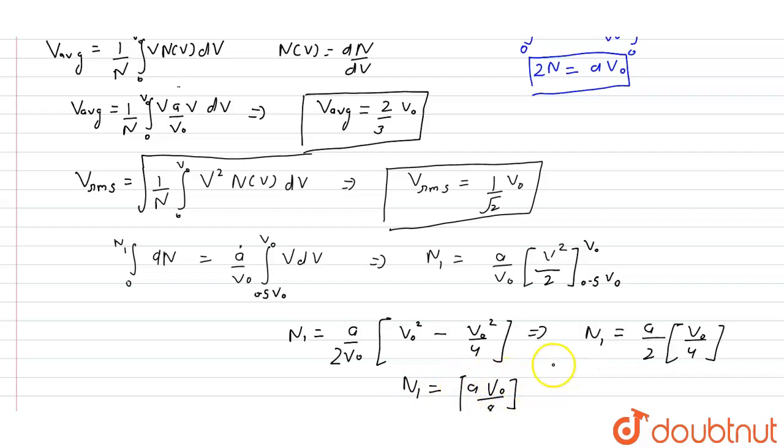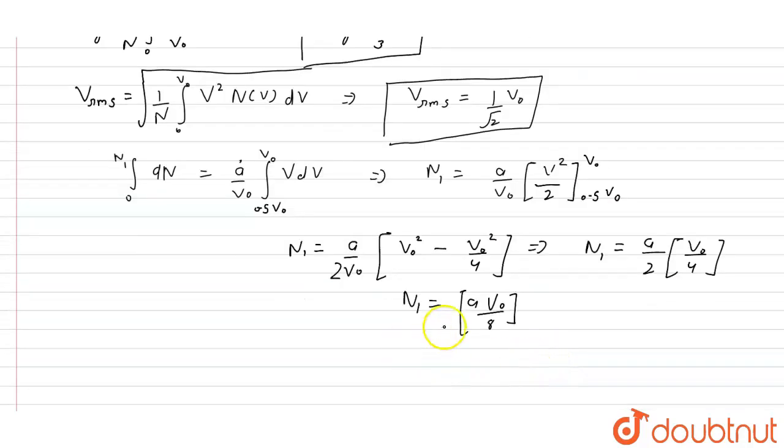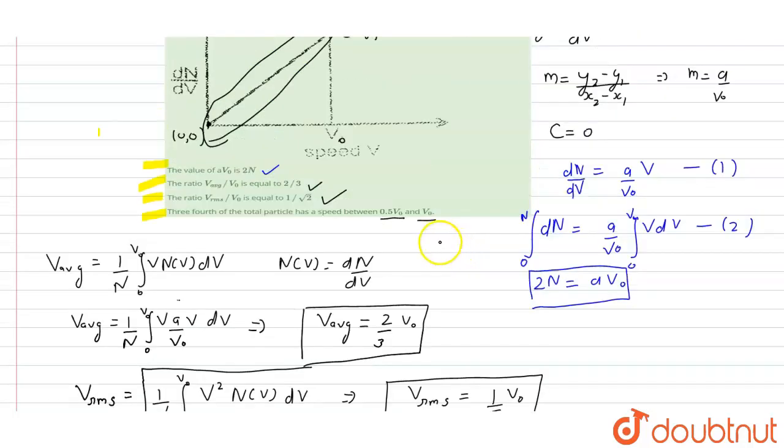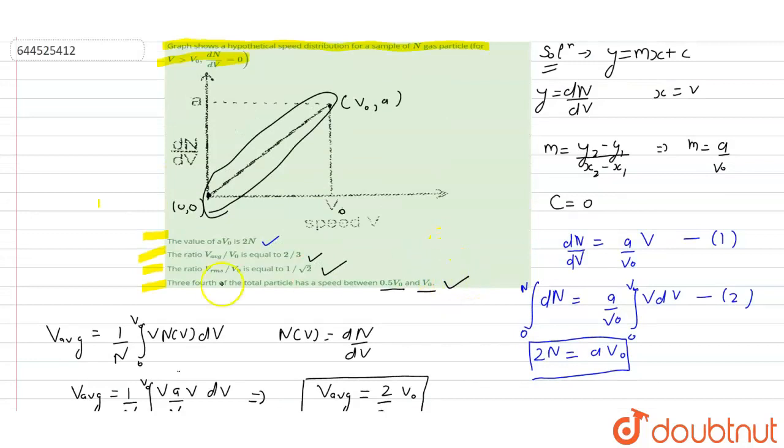As we know that a v naught is 2N, by putting this value in this equation we will get N1 is equal to 3 times 2N over 8, and we will get N is equal to 4 over 3 N1. So our D option is also correct. So our correct options are A, B, C and D.